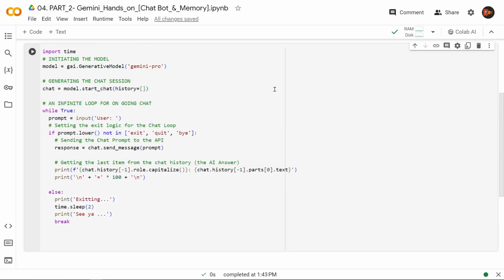So now let's go over the whole thing again: importing time, initiating the model, generating a chat session with an empty history object, and then creating an infinite loop, asking the user for a prompt or a question or whatever, and then inserting an exit clause. Then we create the response object by sending the prompt message, and at the end, displaying the AI message with good formatting, and having an else clause there so that in case the user inserts exit, quit, or bye, we'll exit out. That being done, let's run it.